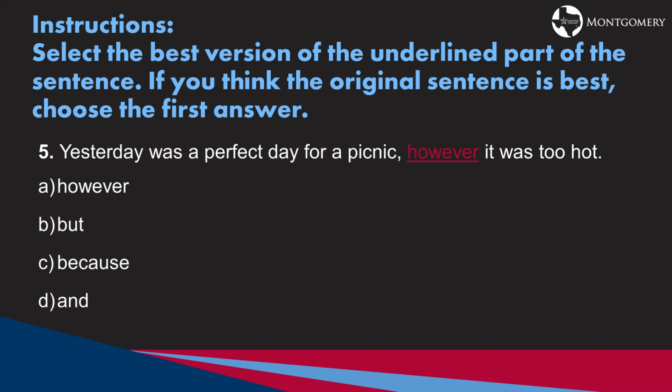This is incorrect because remember, if we're inserting one of these independent marker words in a sentence, especially in the middle of a sentence, it needs to have a semicolon with a comma right after it. We're missing both of those, so that would be incorrect and we can cross that one off. But this will work and it makes sense grammatically. If you thought the answer was C, that's incorrect because in this case, because does not need a comma and doesn't make sense. Because we're inserting an exception explaining why it wasn't a perfect day, the correct answer is actually B.